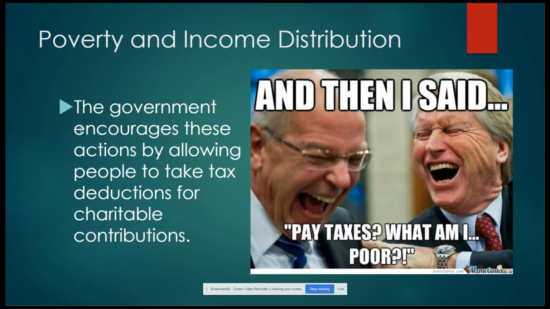The government encourages these actions by allowing people to take tax deductions for charitable contributions. So if I make $100,000 and I take $50,000 and I give it to my church to help the poor, I'm only going to be taxed on the $50,000 I kept. That amount that I give to charity can often be deducted from my income.